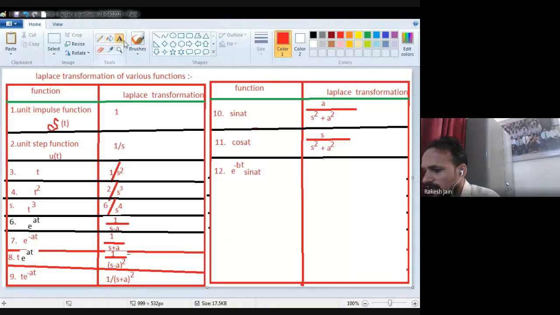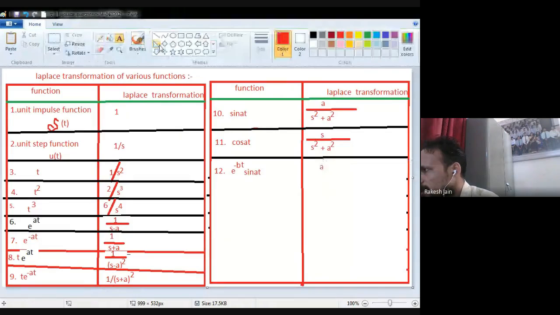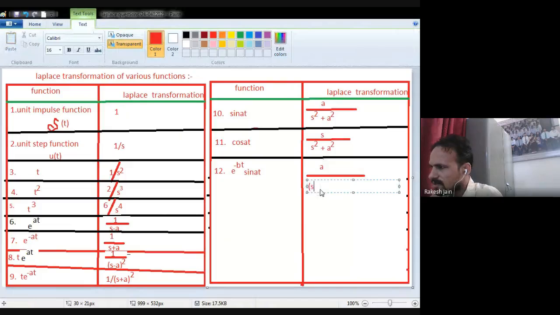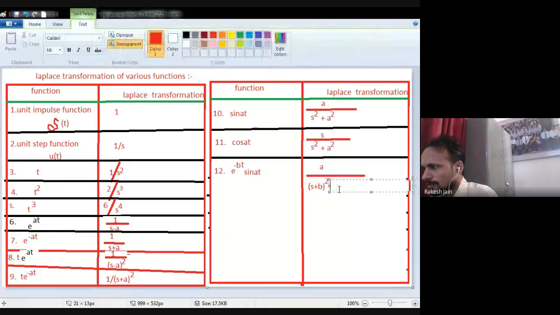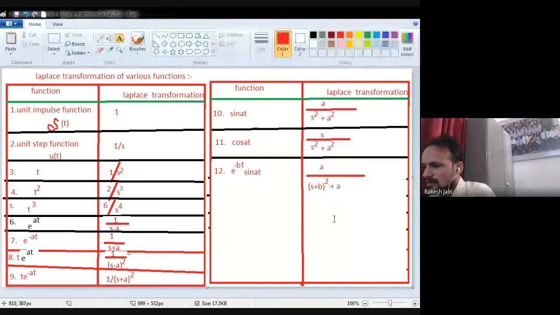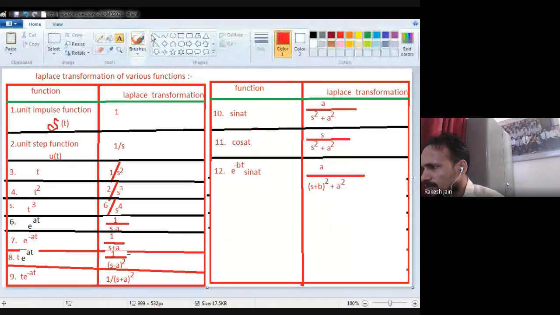So here my answer will be a, the constant of the sine term, divided by (s plus b) square plus a square. Just wait for 2 minutes, then we will complete this. So this will be a new formula, and it is an important formula for competition exams.